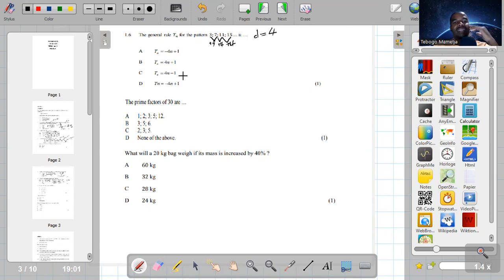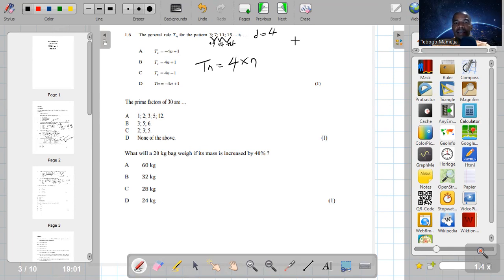How do we find the general rule? The general rule must always be in the form of Tn equals, then you take your D, your common difference, because there's a common difference there. It must be multiplied by the position of a term. So if a pattern is extended by a common difference, we take that common difference and multiply it by the position of a term.